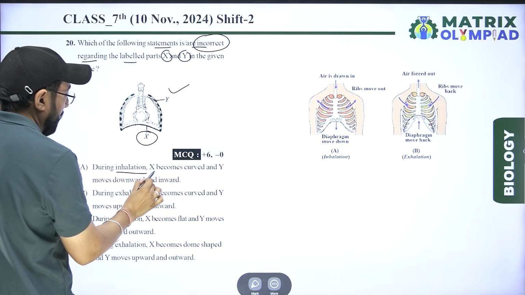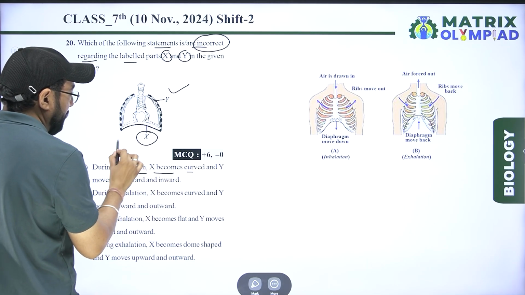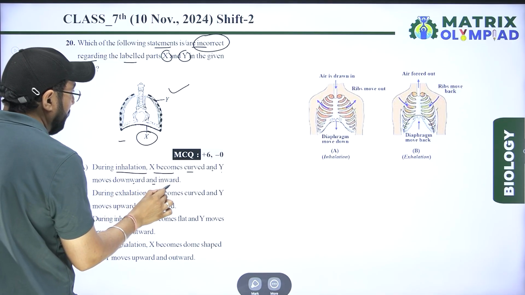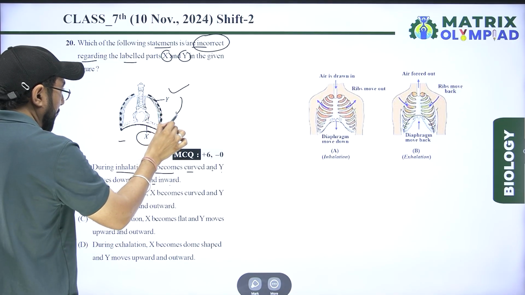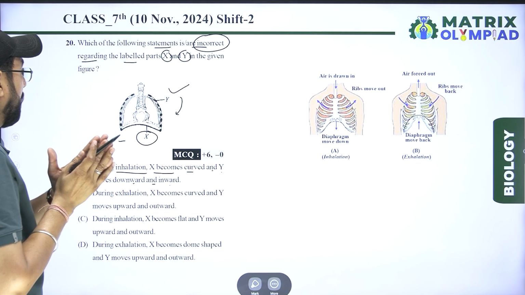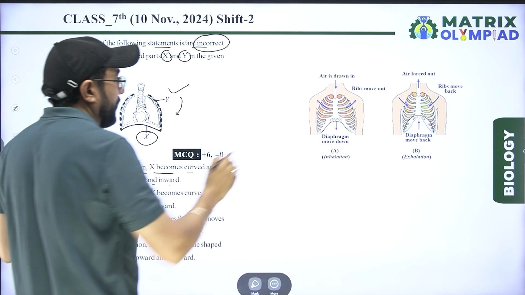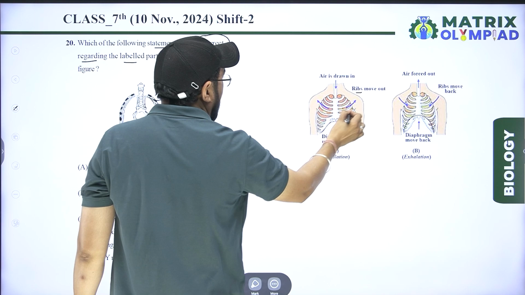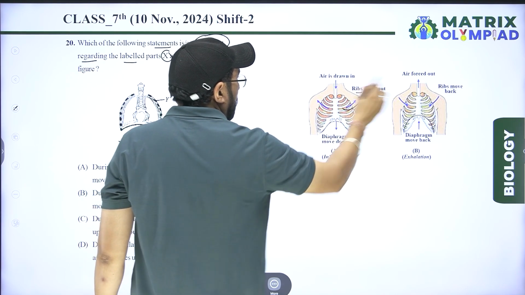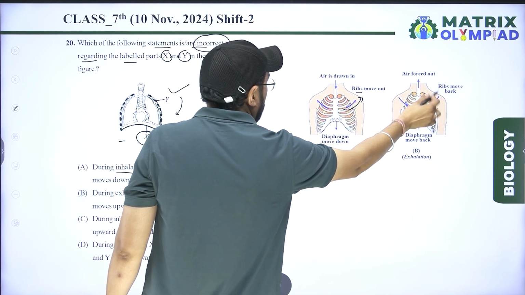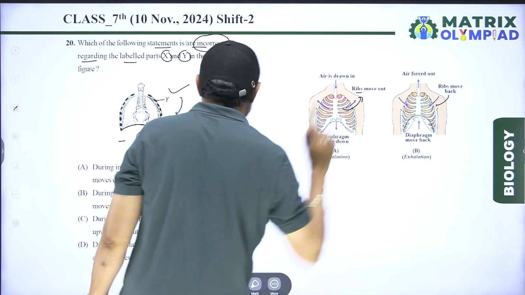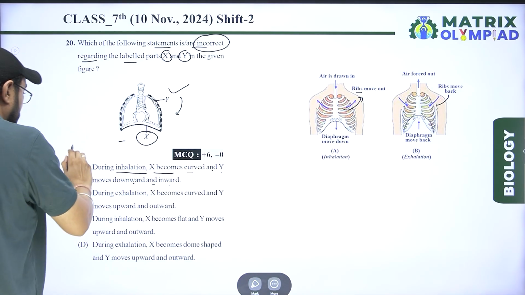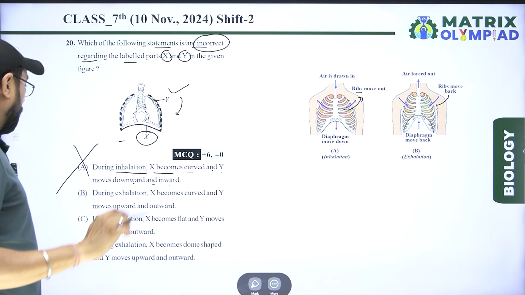During inhalation, X becomes flat and Y moves upward and outward, that is right. During the earlier statement, X becomes curved and Y moves downward and inward, which does not match inhalation and exhalation conditions, so this statement is wrong.